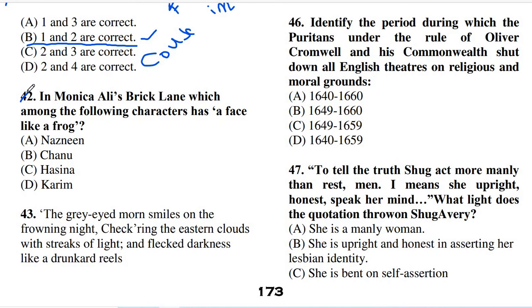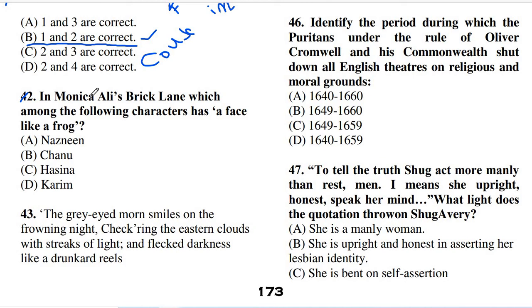In Monica Ali's Brick Lane, which among the following characters has a face like a frog? We all know that Monica Ali was from Bangladesh, and her book Brick Lane is quite famous. In fact, she got many prizes for this book.